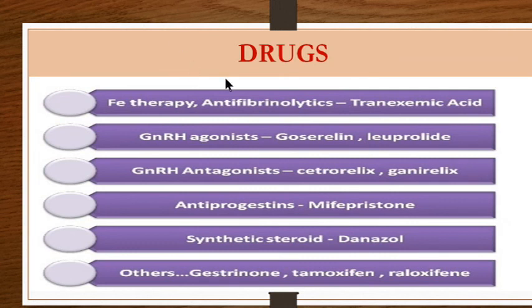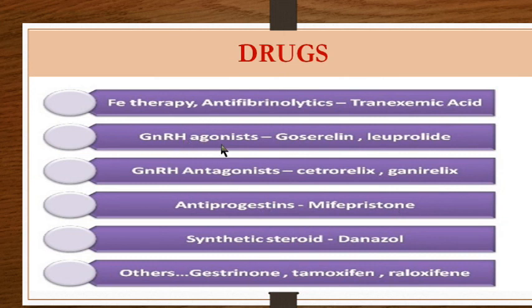So what are the drugs you use? Iron therapy and folic acid therapy for the correction of anemia. Antifibrinolytics like tranexamic acid for the correction of heavy menstrual bleeding. Then we have progesterone receptors and progesterones, which we will be discussing in detail. Antiprogestins are new.